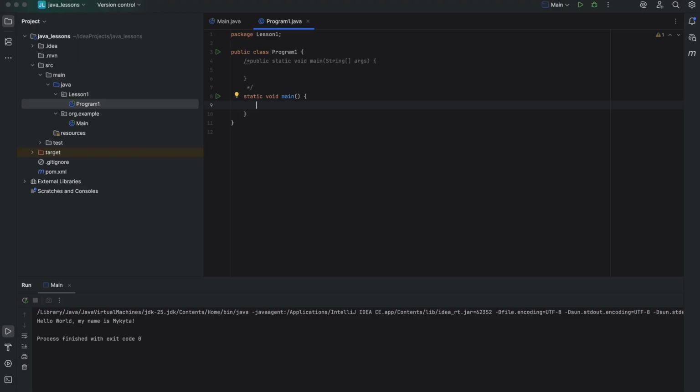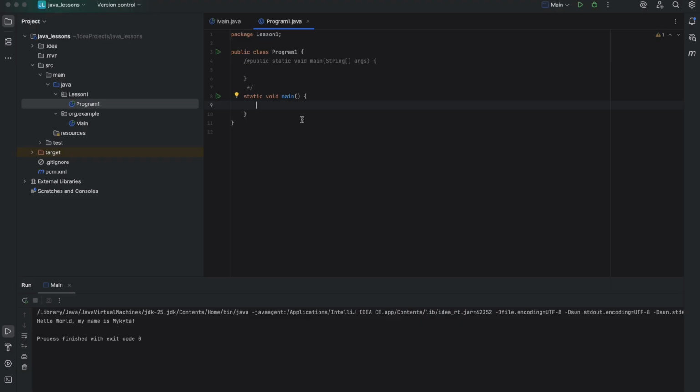You can now write static void main, no need for public or String args. Java assumes it's your program's entry point automatically. You can still use the traditional version, both are valid. If you plan to share your code or run it on older JDK versions, lower than 21, use the classic one. We already executed one program in our previous Java class.